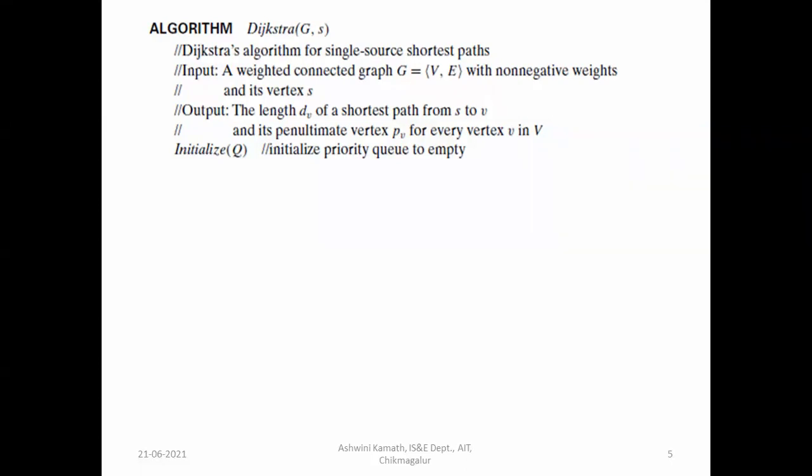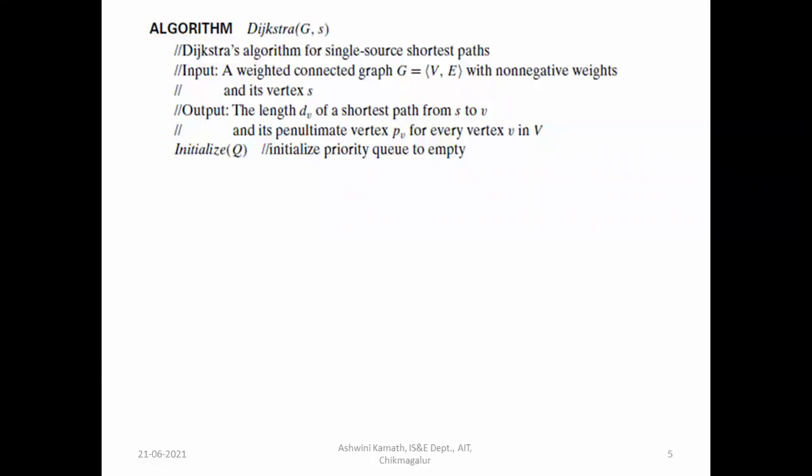But if you have a negative weight, then it doesn't work. For that, we have another algorithm, the Bellman-Ford algorithm, which is also in the syllabus. We'll discuss it and you will come to know how it works. If we have negative weight edges, this algorithm will not work.